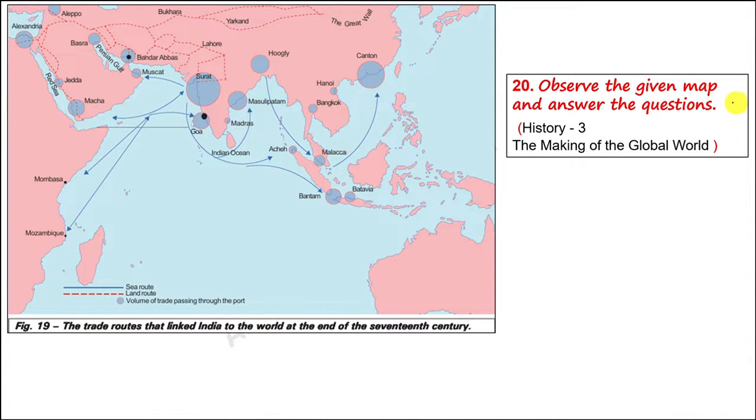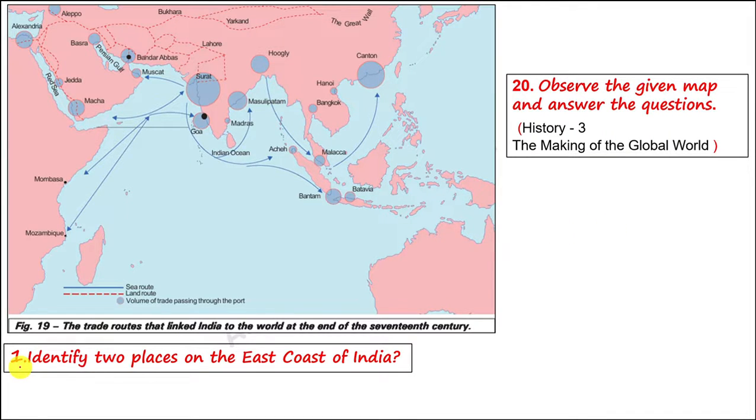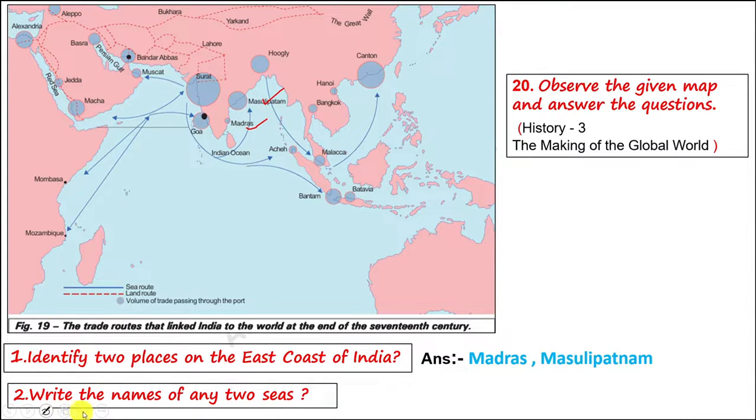observe the given map and answer the questions. We see the question, identify two places on the east coast of India. It is the east coast, this east side. Here two places, one is Madras, the second one is Masulipattnam. The right answers are Madras and Masulipattnam. Next question, write the name of any two seas. In this map we can see only the Indian Ocean and Red Sea. So, the right answer is Red Sea and Indian Ocean.